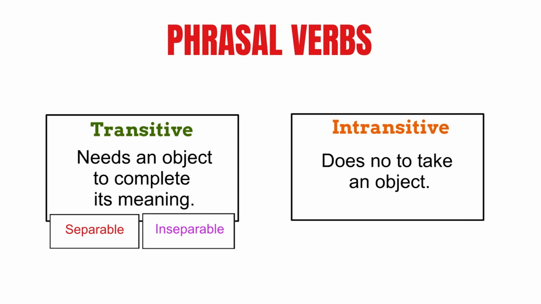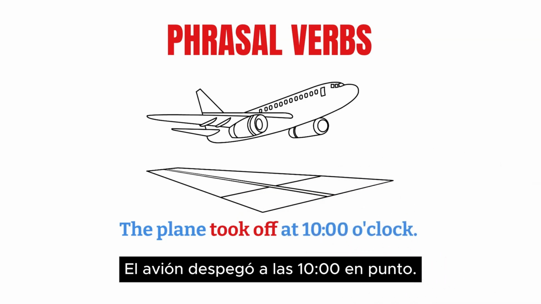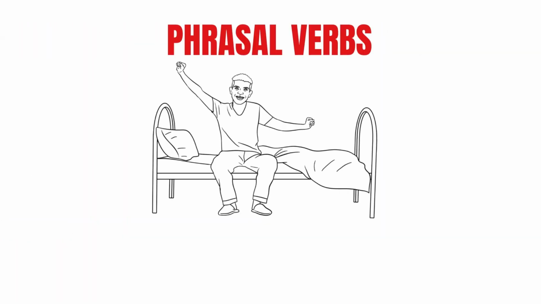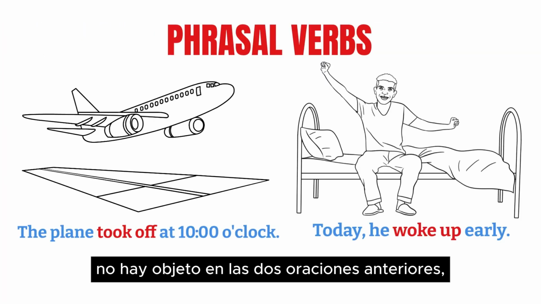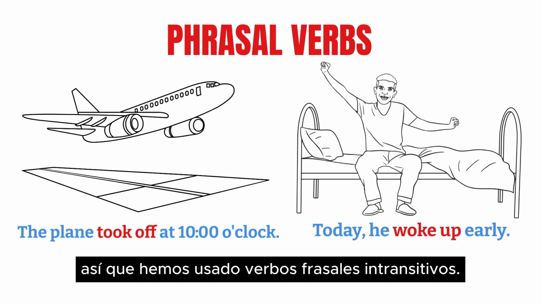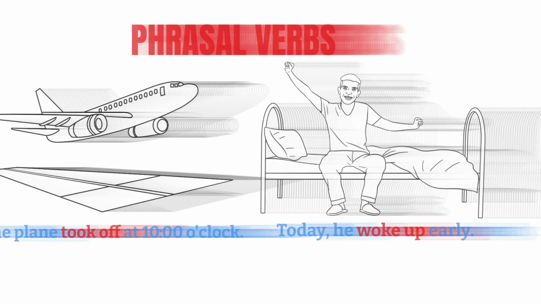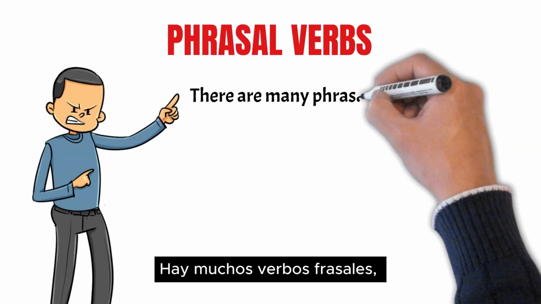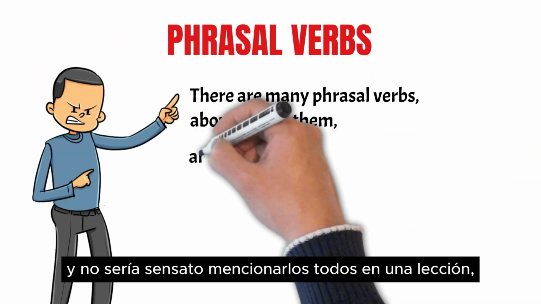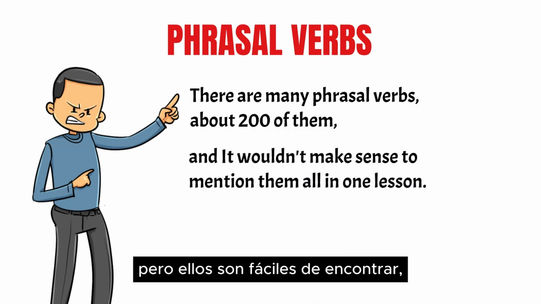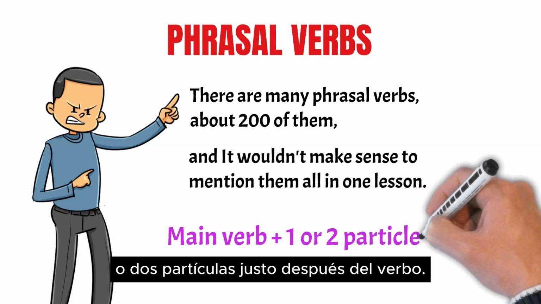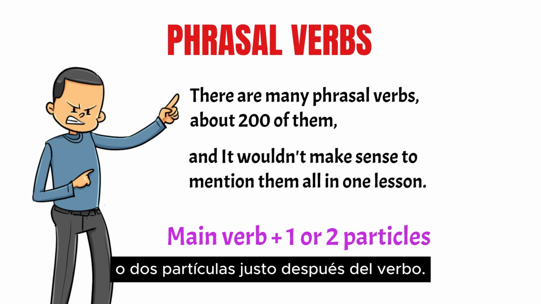For example, the plane took off at 10 o'clock. Today, he woke up early. As you can see, there is no object in the two previous sentences, so we have used intransitive phrasal verbs. There are many phrasal verbs, about 200 of them, and it wouldn't make sense to mention them all in one lesson, but they're easy to find because there's one particle or two particles right after the verb.